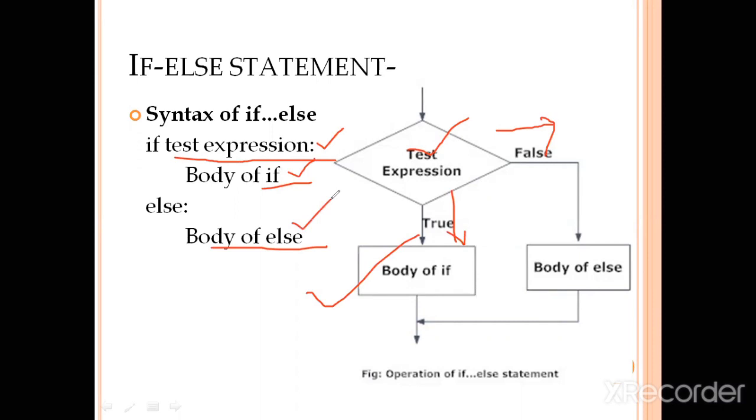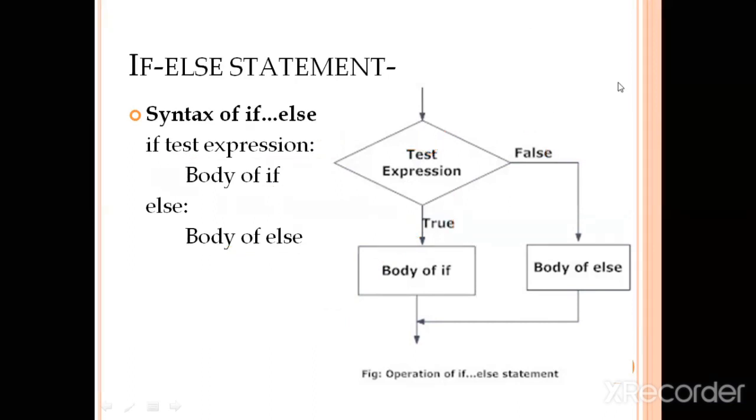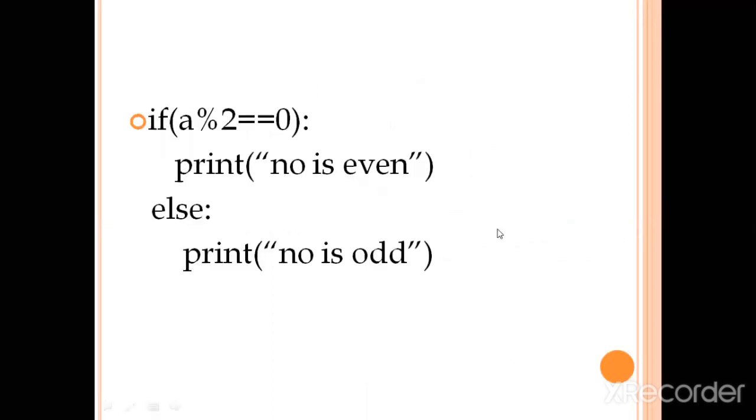Okay, so in the previous example we had seen that if the outcome of the condition comes true, then there is a set of instructions which will get executed, but if the condition outputs false, then there was no set of instructions to be executed. But in this particular form where we are writing both if and else, what is going to happen? In both cases there are a few sets of statements to be executed. Extending the previous example, I had written here print number is even.